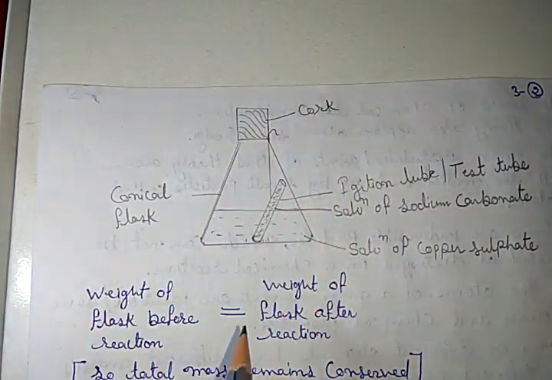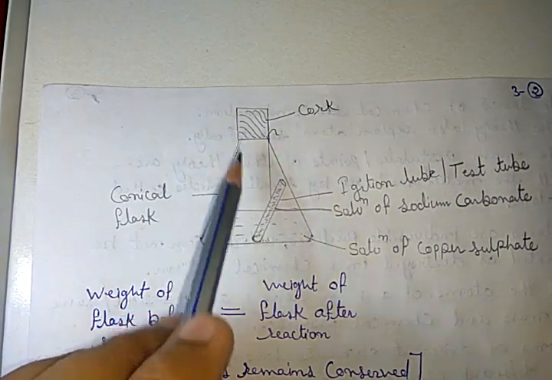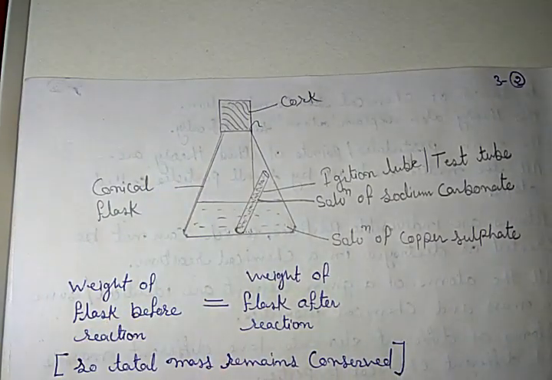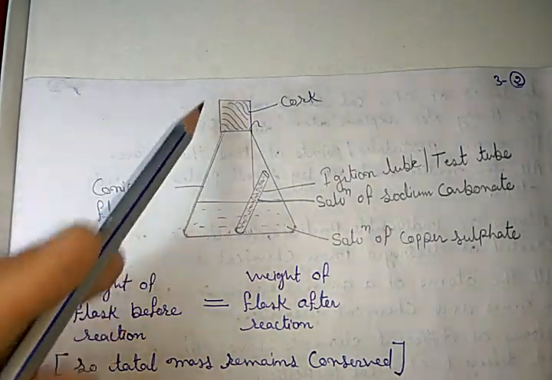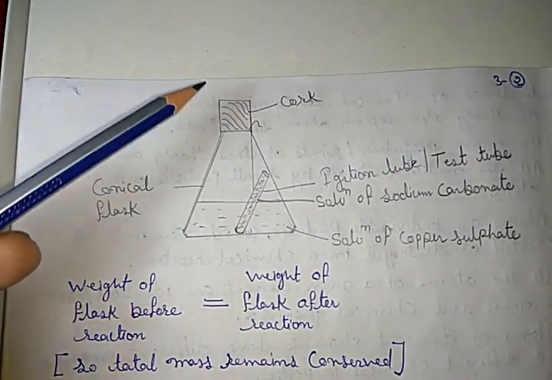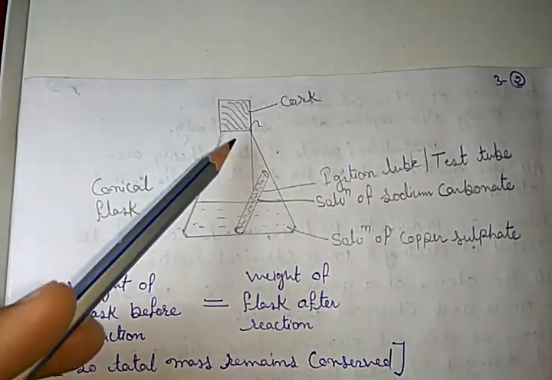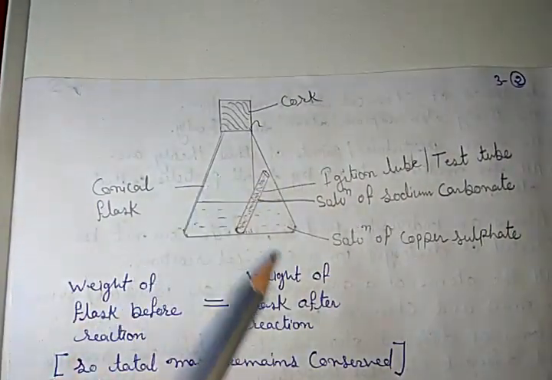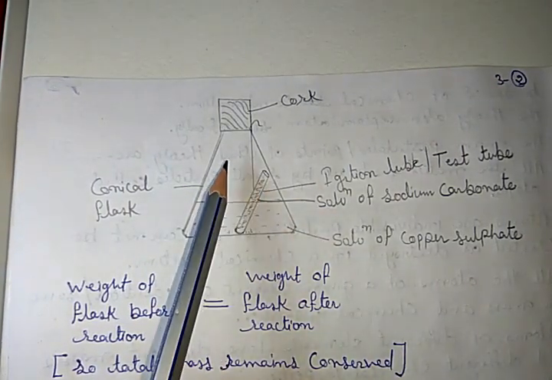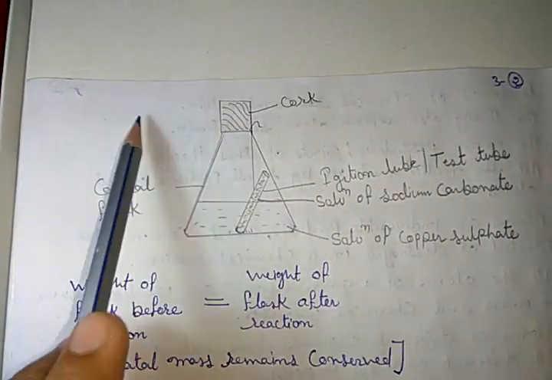Why do we put a cork? Because if we do not put the cork, it may be possible that some of the reactant converts into gas form and is released into the atmosphere. In that case, the total mass will differ. So we make an isolated system so that all the reactants are present here. After converting into product, none of them will leave it.